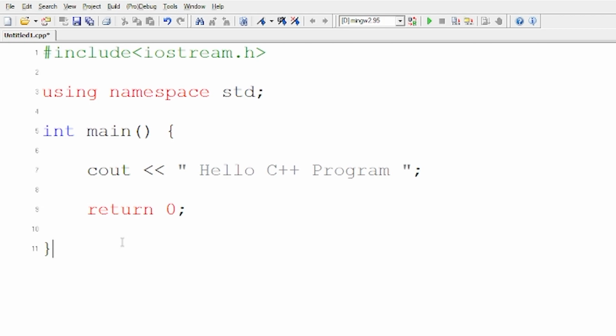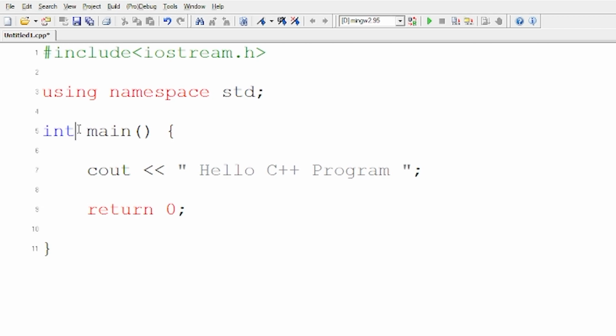That's why I have written cout hello C++ program. So basically, when I run this code, this thing will print, but I don't need anything in return from this function. So I have said that when you are writing this particular code, here int is given. Whenever you have this integer thing, which is called a data type, which we're going to learn in the future classes, a data type of int always has to return something when it is used in a function.